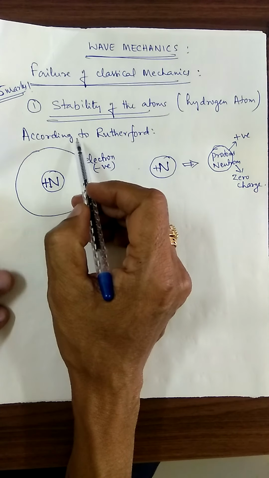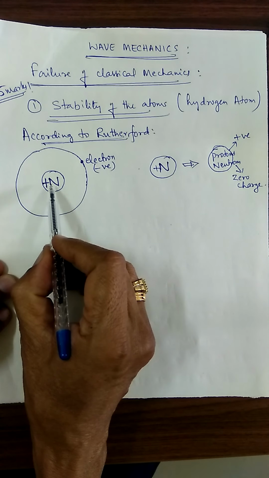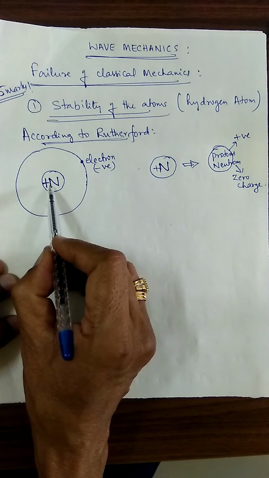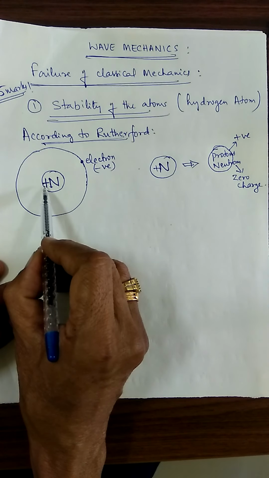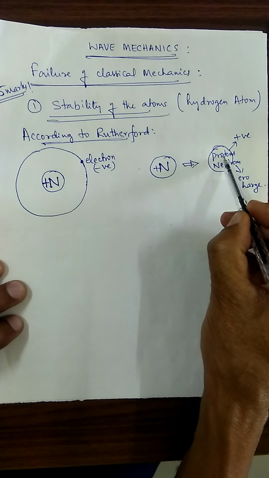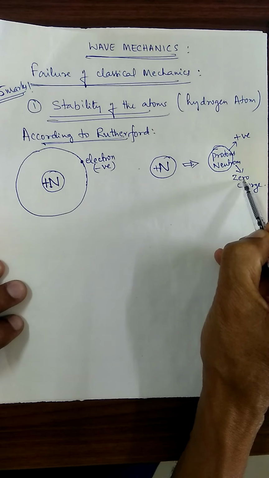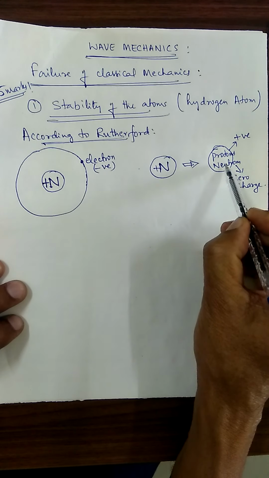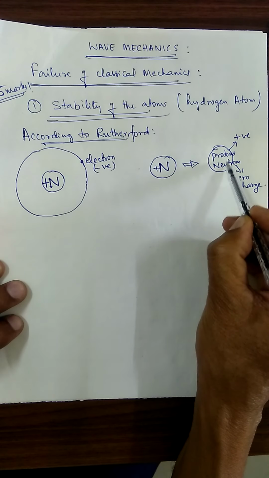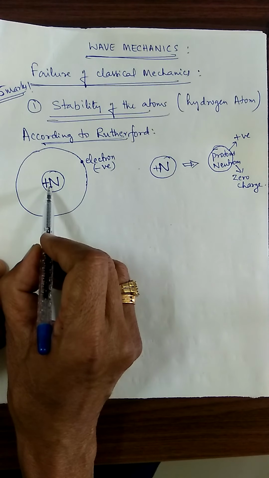Now, according to Rutherford's theory, there is a positively charged core called the nucleus, which carries positive charge. The nucleus contains positively charged protons and neutral neutrons, meaning neutrons carry zero charge. The protons and neutrons are embedded inside the nucleus.